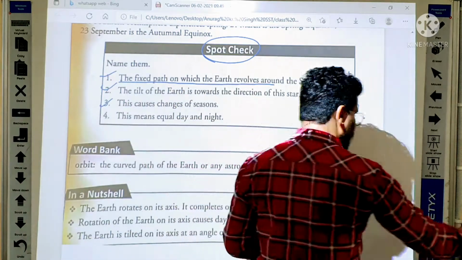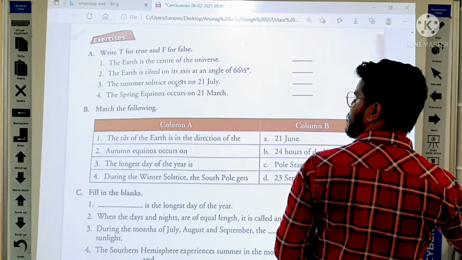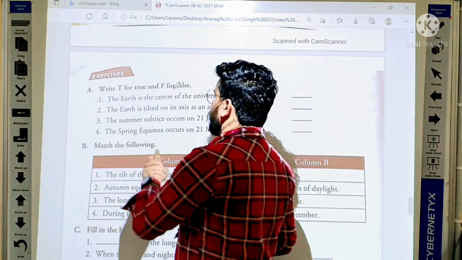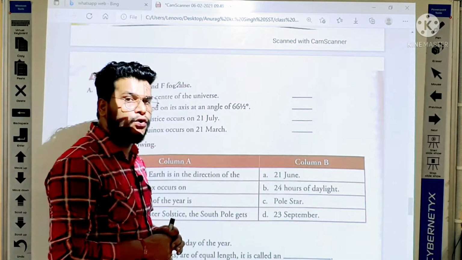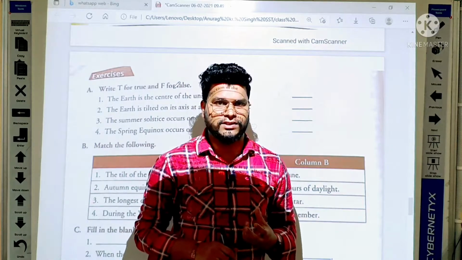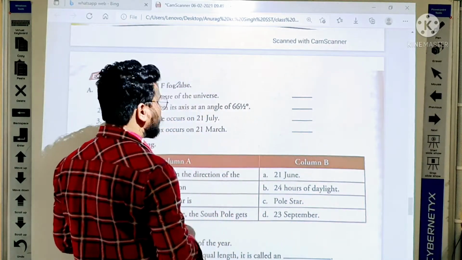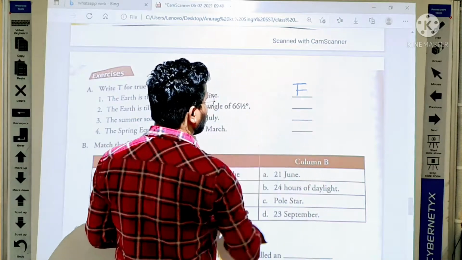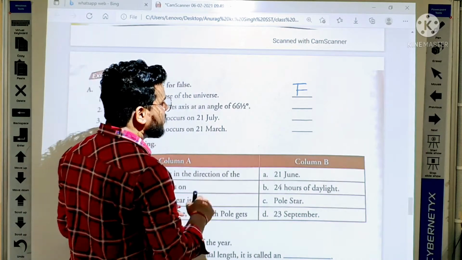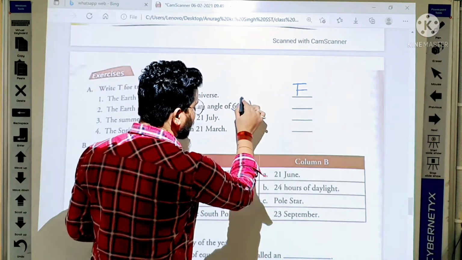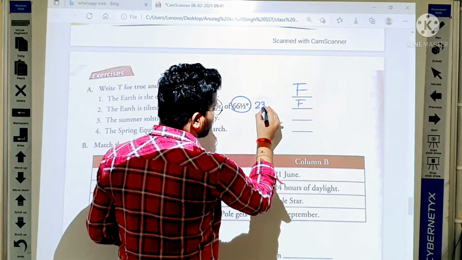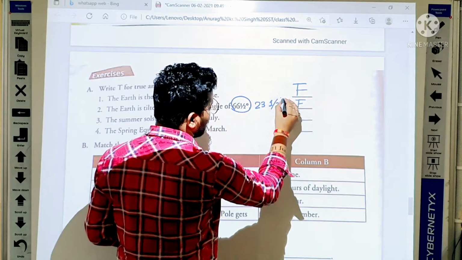Now let us come to the exercise. The earth is the center of the universe. No, as we all know, the sun is the center of our solar system. So the earth is not the center of the universe, so this statement is false. After this, the earth is tilted on its axis at an angle of 66 and a half degrees. No, this is also a false statement. What is true? The tilt is 23 and a half degrees.